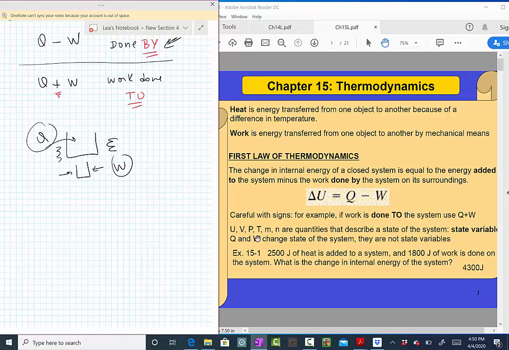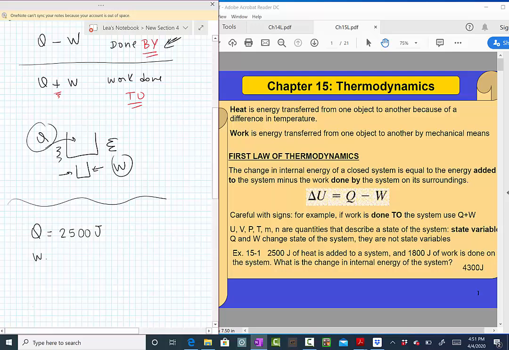All right, let's solve this simple problem to make sure these ideas about the first law were understood. The problem says we have 2500 joules of heat added to the system, so this Q is positive. We also have 1800 joules of work done on the system, so it's more energy we're injecting through work.